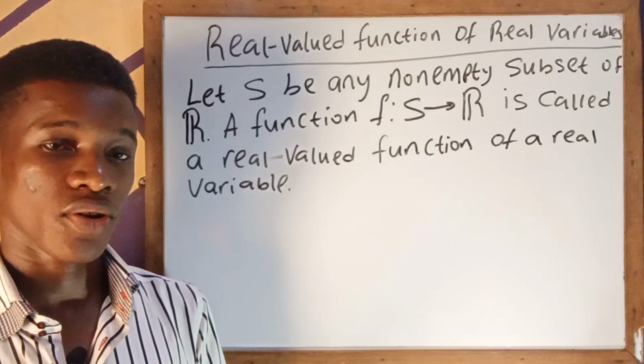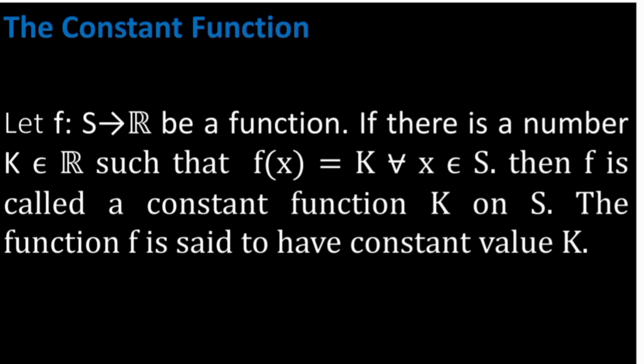And first on our list is the constant function. Let f mapping from S to R be a function.